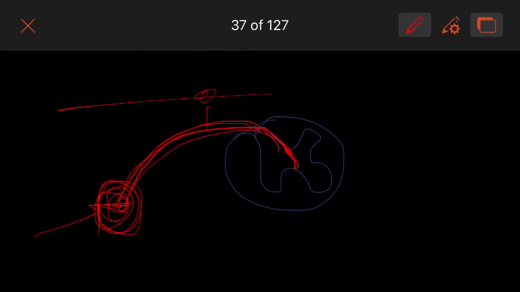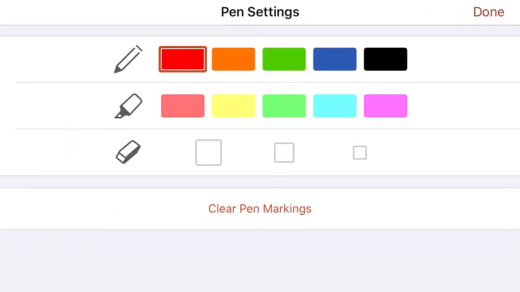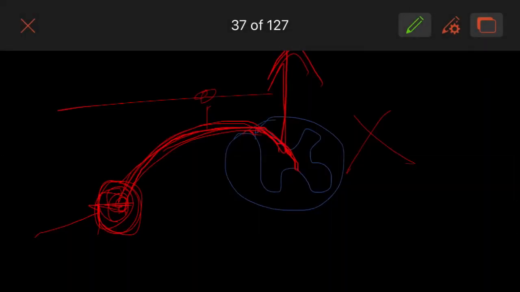Now, depending on whether it is within the dorsal column or within the anterolateral, within the dorsal column, it will not cross over to the opposite side. It will just enter over here and ascend upward on the same side, if it is for the dorsal column. And if it is for the anterolateral, I will try to depict the anterolateral via green color.